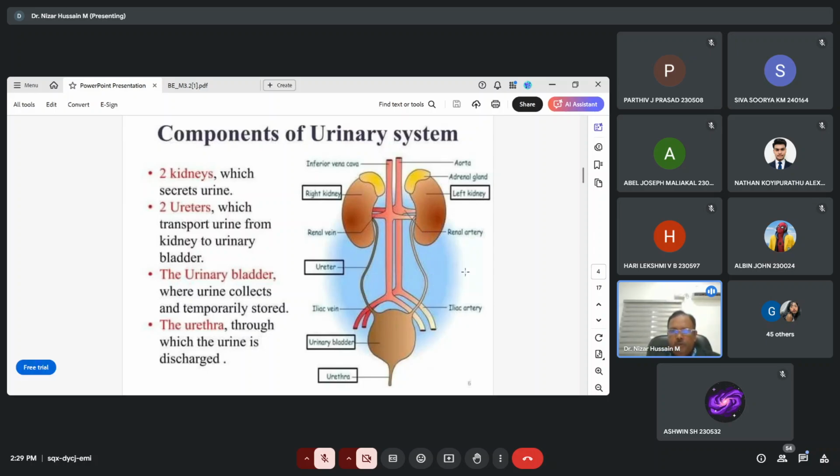Okay. Now what you should do, you should draw the schematic representation of the urinary system. Please draw it now. Please draw the schematic representation of the urinary system.